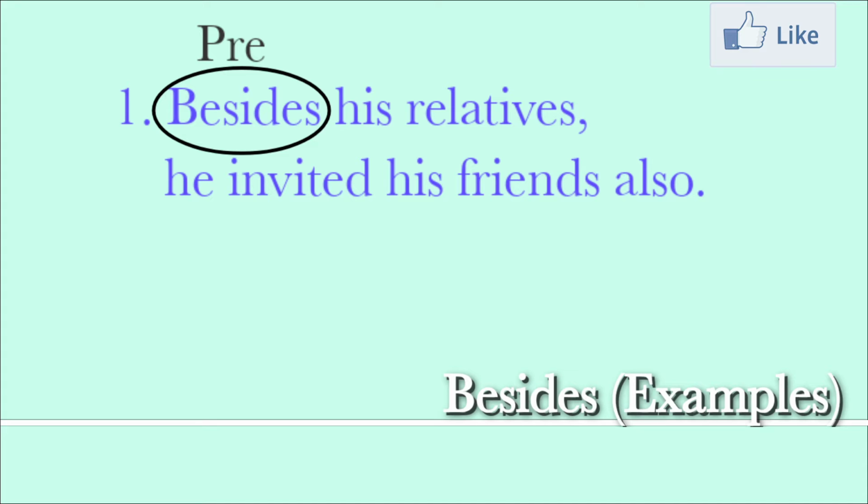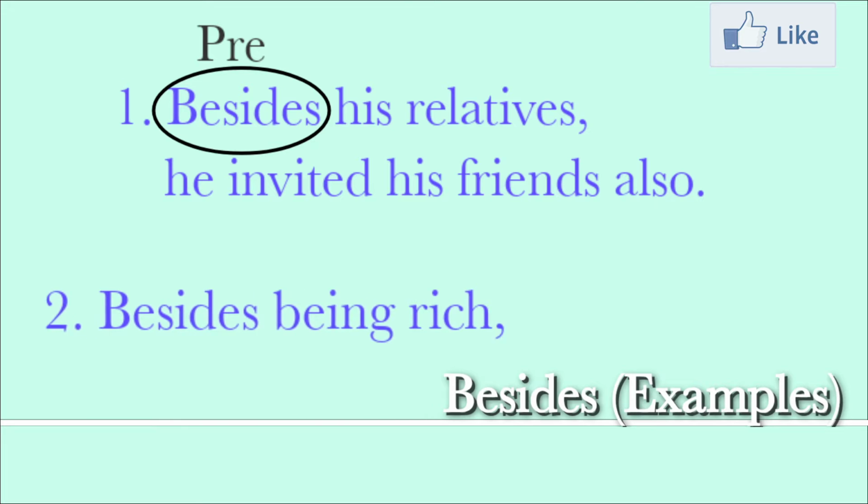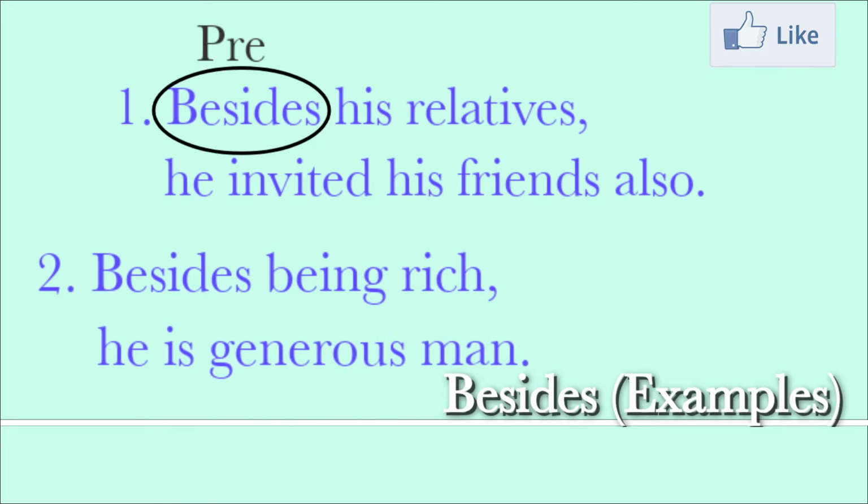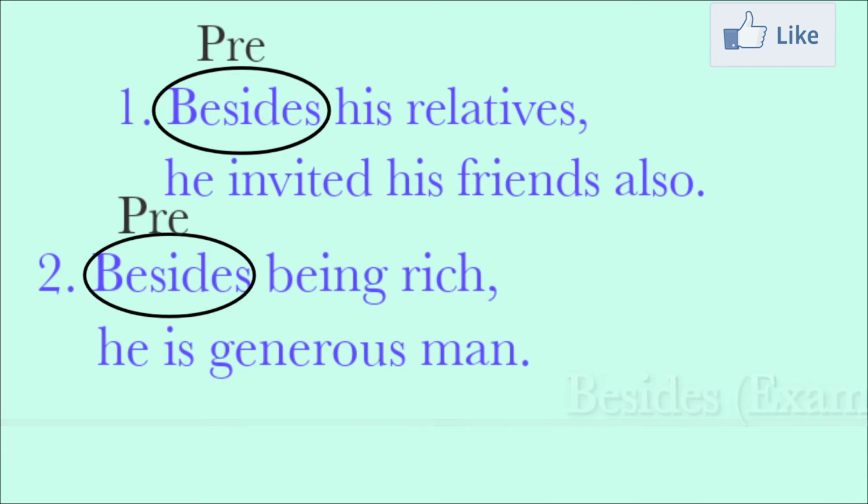One more example: besides being rich, he is a generous man. So he has two qualities, being rich and also a generous man. So that is besides. Beside means by the side of. Besides means in addition to.